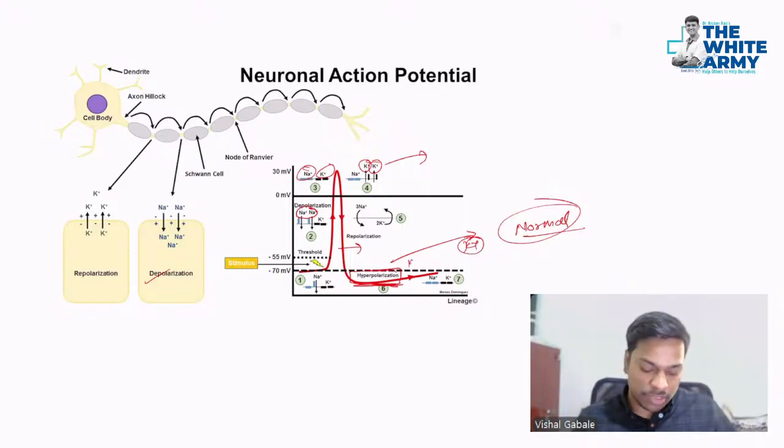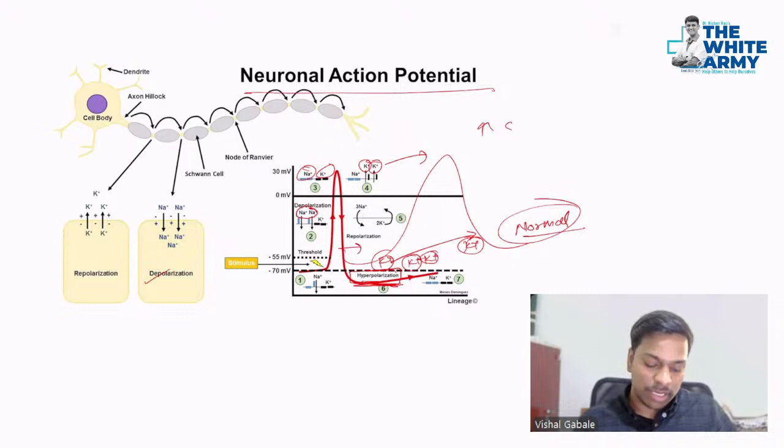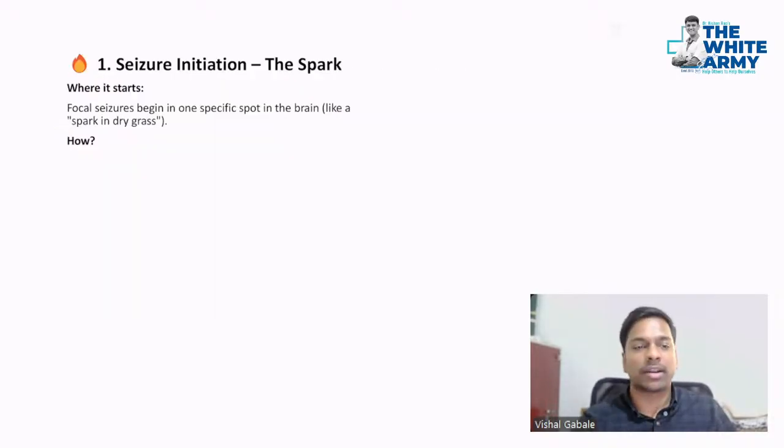But as I said, if there is a high amount of potassium over here, this hyperpolarization will not occur and the cell will quickly go into depolarization again. Because of this, your neuronal activity increases, leading to seizure initiation. And this shift is called paroxysmal depolarization shift, PDS. Don't worry about that. We'll see that now.